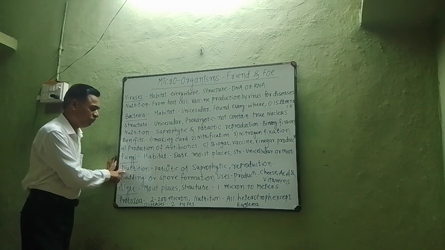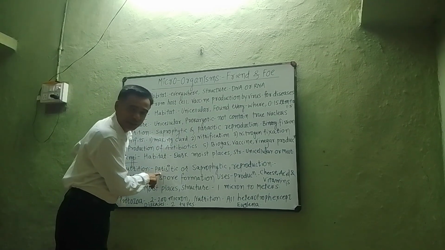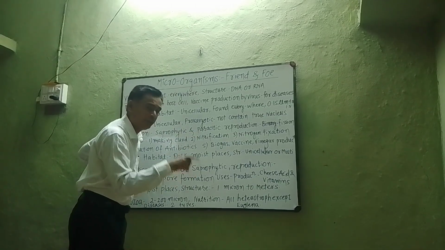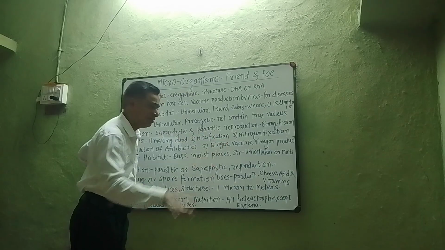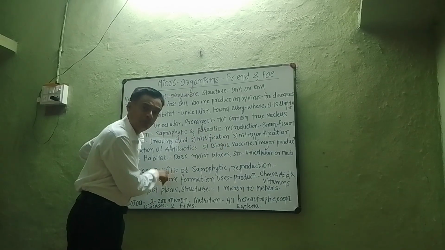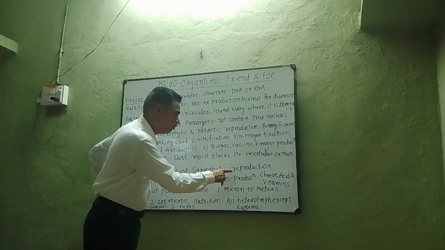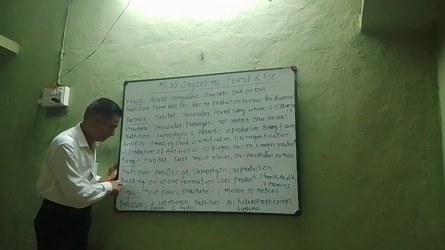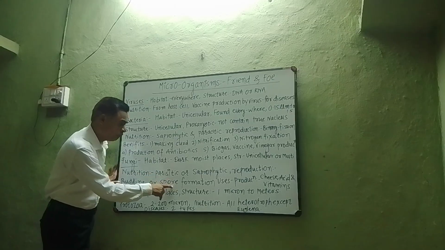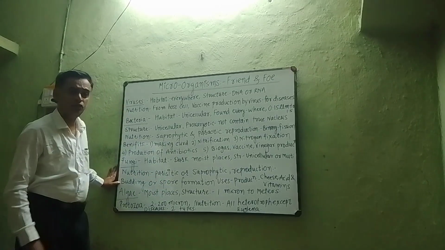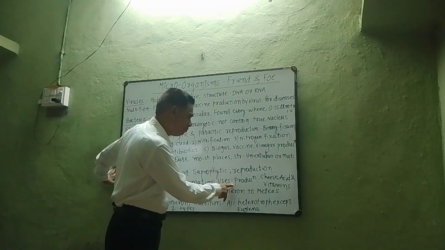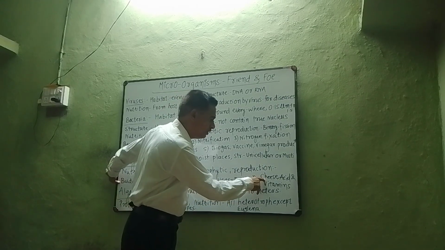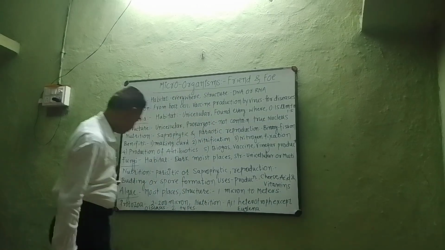Now what is the nutrition in fungi? They may be parasitic, they are dependent on a host cell. They may be saprophytic, means they are dependent on dead and decaying matter. Now what type of reproduction takes place inside the fungi? Inside fungi there is budding or spore formation. Now what are the uses of fungi? Fungi are generally used in production of cheese, acid and vitamins.